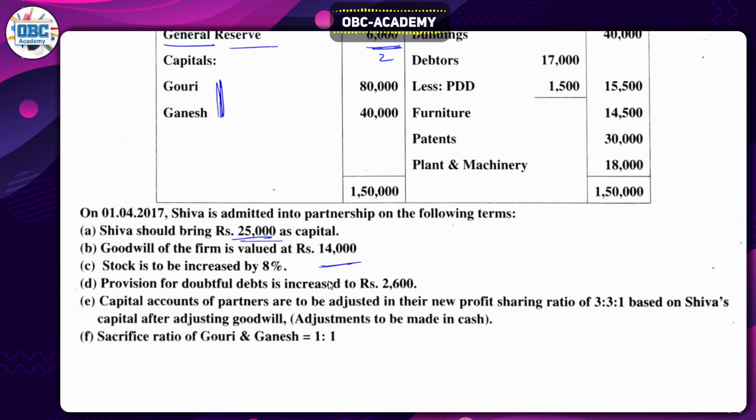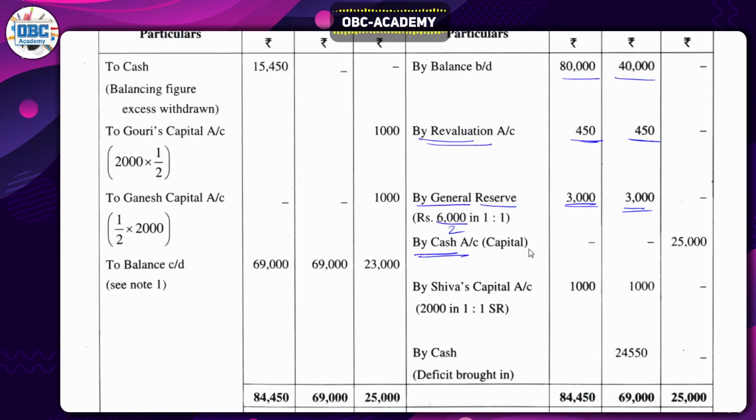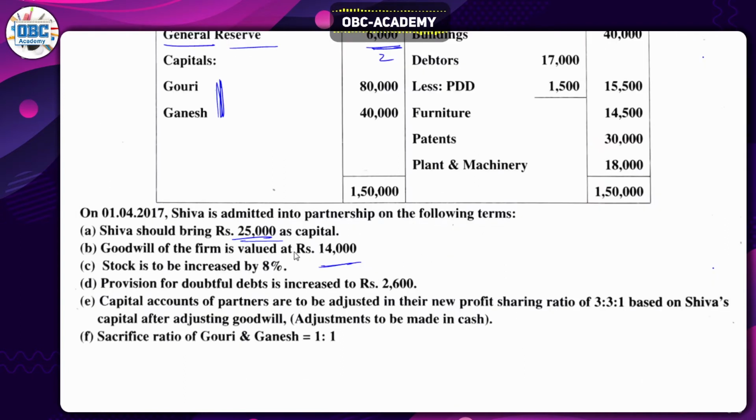First, capital. So by cash, in the bracket just write capital 25,000, which is brought by Shiva. Next, goodwill. The goodwill of the firm is 14,000, but you can't write this 14,000 because it includes the overall value of the goodwill, including all the partners' share. So we have to take out Shiva's share. That can be done by his share, that is 1/7. You can find 1/7 here, 1/7, 3/7, like that. So this is 7, not 2. 14 into 1 divided by 7, you will get 2,000 rupees.